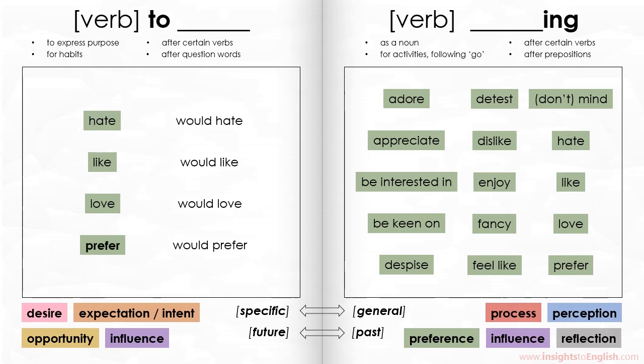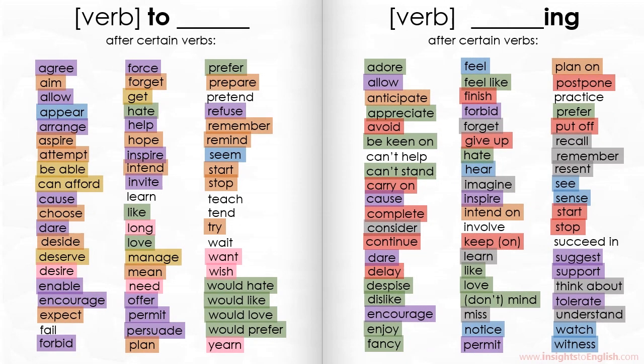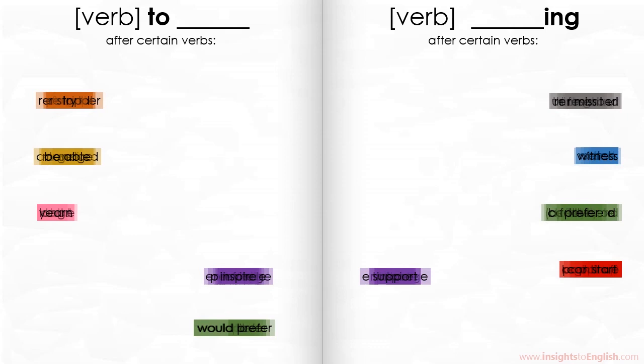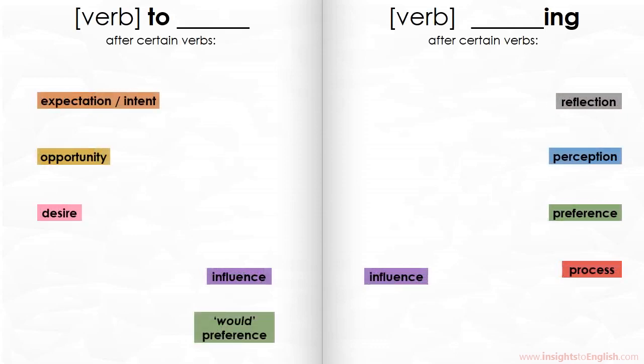Similarly, I prefer to drink tea instead of coffee is about the beverage you're about to drink. But I prefer drinking tea instead of coffee states your usual preference. Two long lists of certain verbs can be daunting. While not every word fits nicely into a group, and some groups do have exceptions, we can use these groups to create rules of thumb.